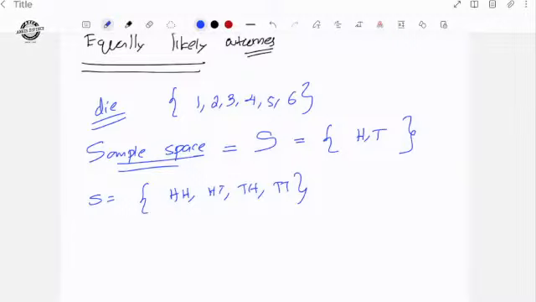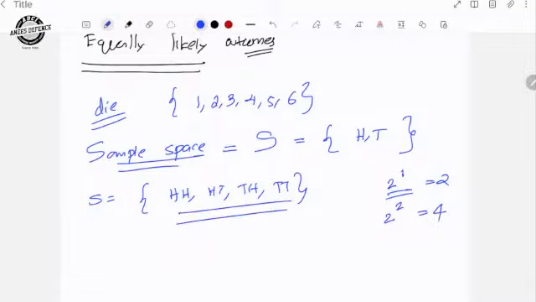If you toss a coin, there are 2 possibilities: one is head and another is tail. So 2 raised to 1, that is 2 outputs. If you toss a coin 2 times, there will be 2 raised to 2, 4 outputs. If you toss a coin 3 times, there will be 2 raised to 3, 8 outputs.